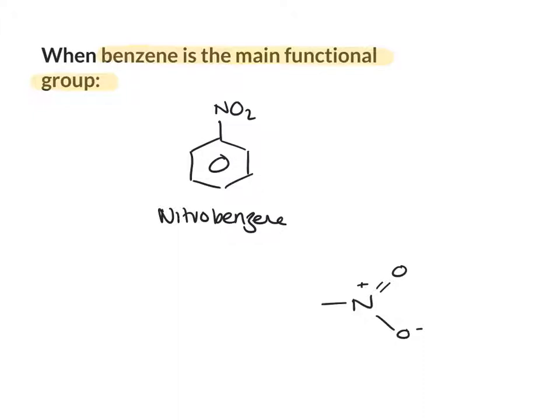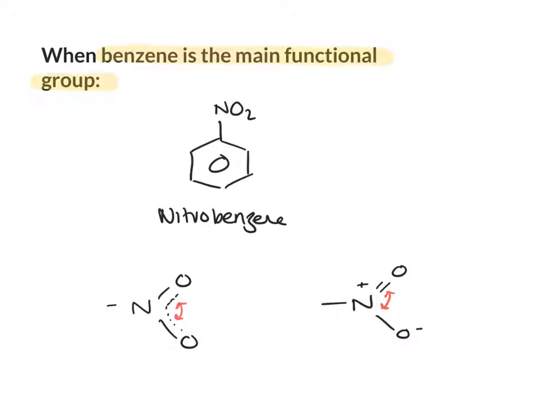Overall the nitro group is neutral, and it also exhibits resonance, just like we believed benzene did, where that double bond can shift between each of the oxygens. So overall it's quite stable, and generally we can draw it like this to represent the electrons shifting in resonance.